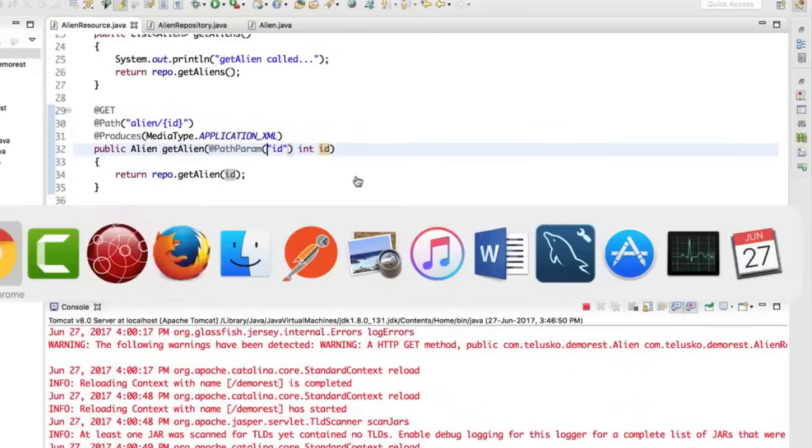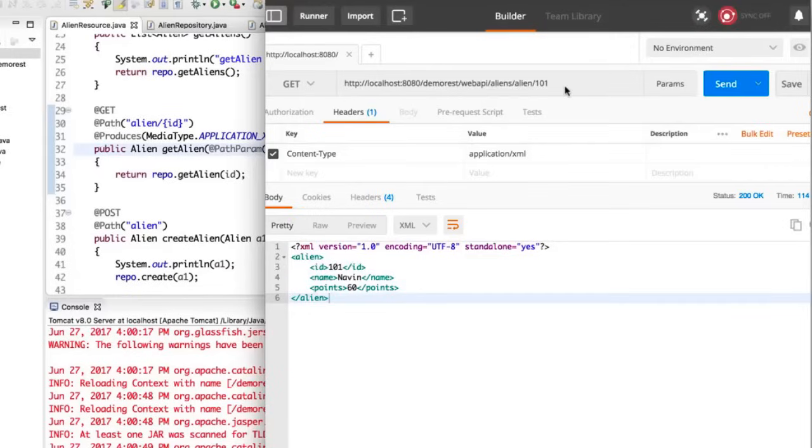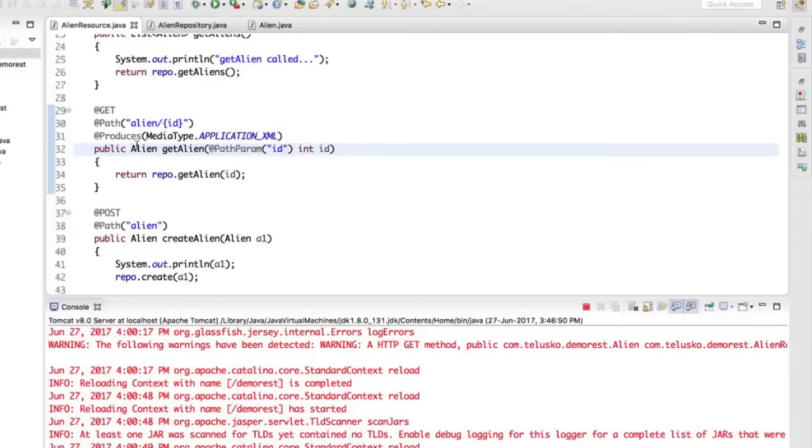Let's run this. Let's verify if it is working. For 101, let's verify for 101 first and click on send a request. Oh, it's working. Let's go with 102, send. Oh, it's working. Can you see that it's working for both the values? So for a particular ID, you can change the value to 101, 102.